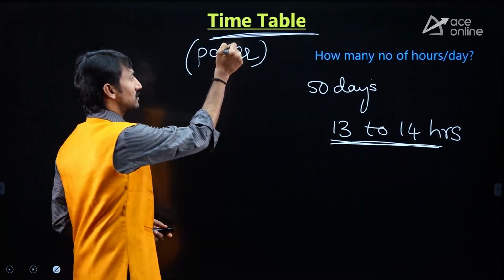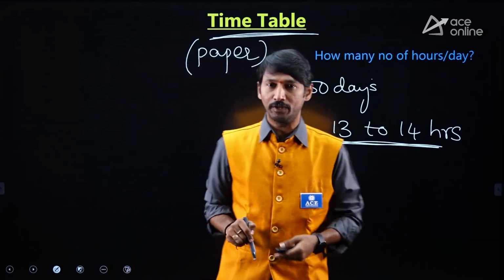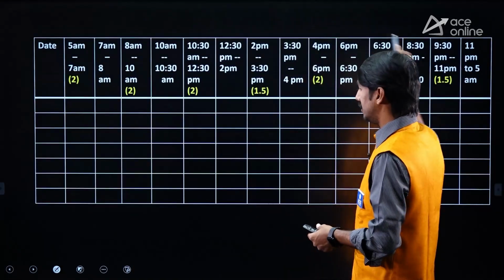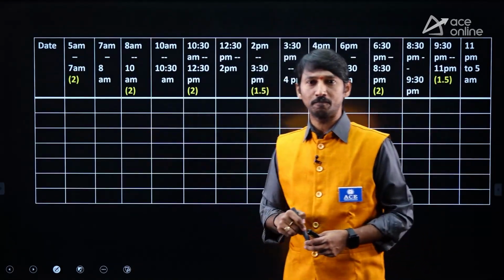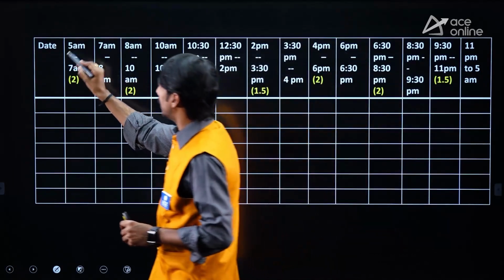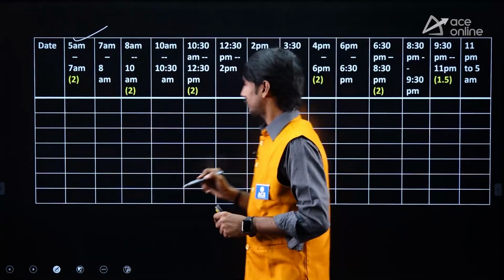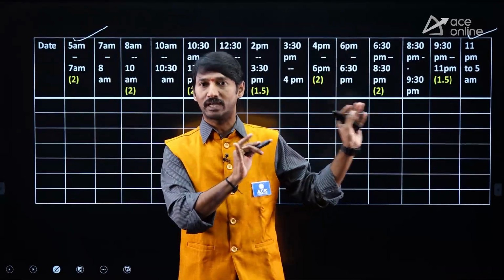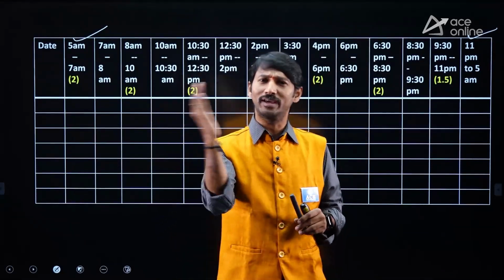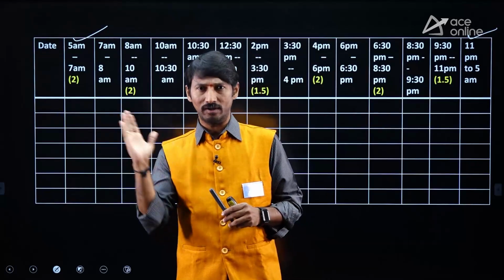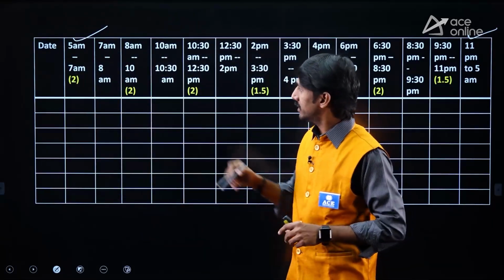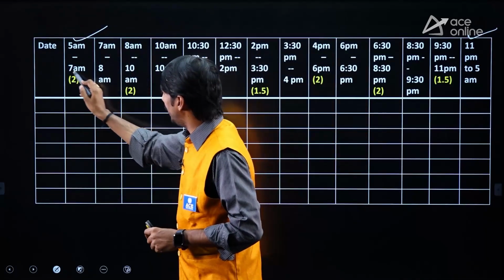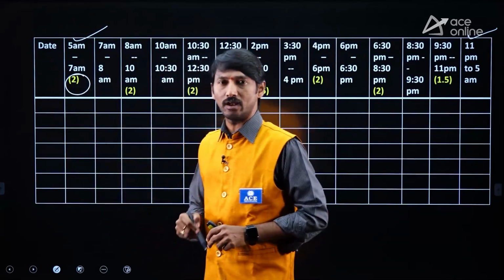Sir, why am I saying it should be on the paper? This is a small template I'm giving. Generally, waking up at 5 o'clock and going to bed at 11. So 11 to 5 is the sleeping time I'm giving. But according to your interest, you can make some adjustments here. Sir, 5 to 7, make one slot, a 2 hours slot.